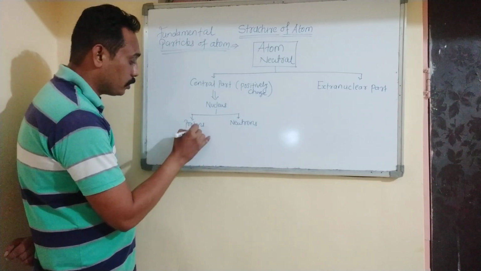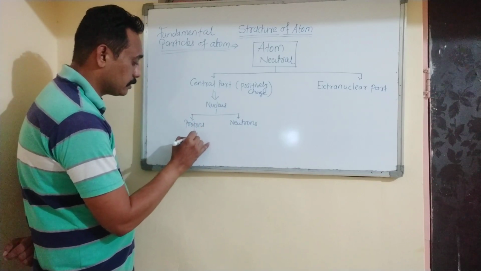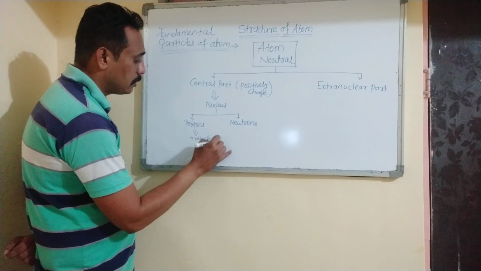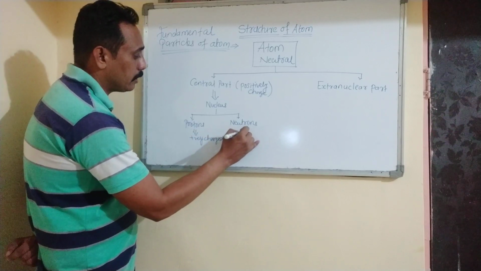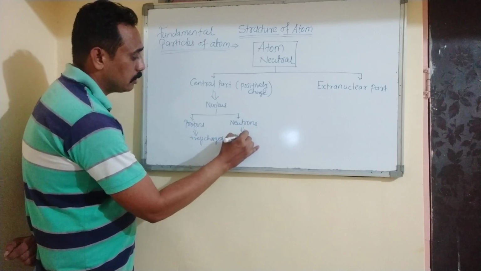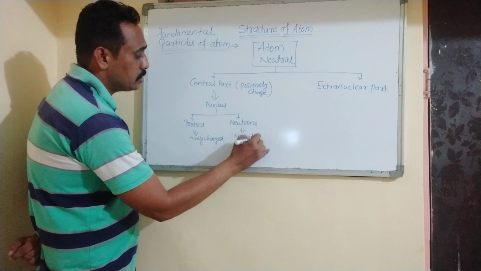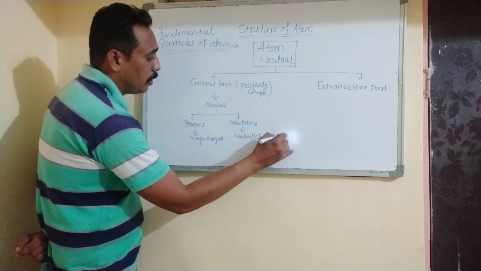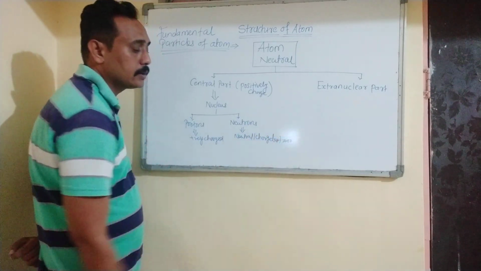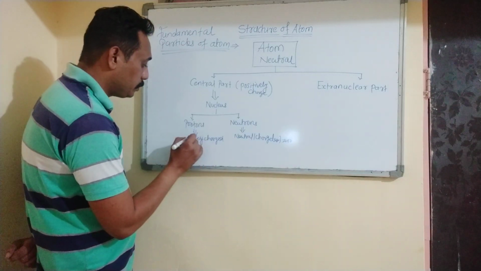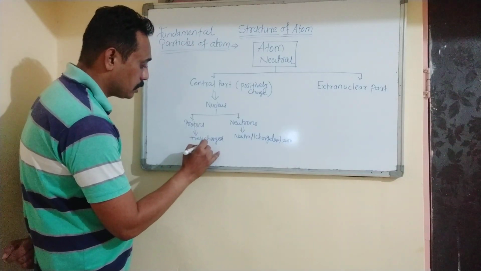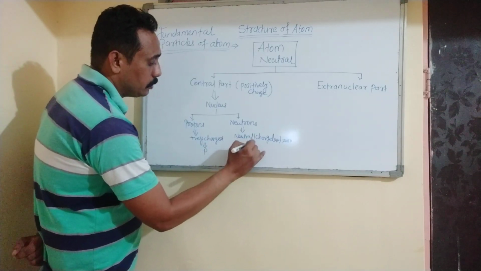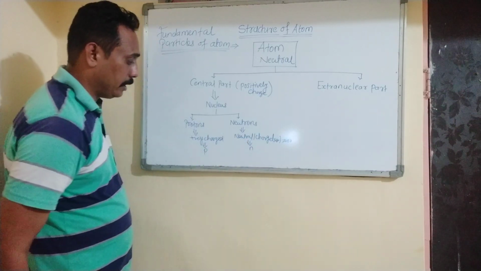Protons are positively charged particles and neutrons are neutral, or we can say chargeless or zero charge. Okay, now these positively charged protons are denoted by P and the neutrons are denoted by N.